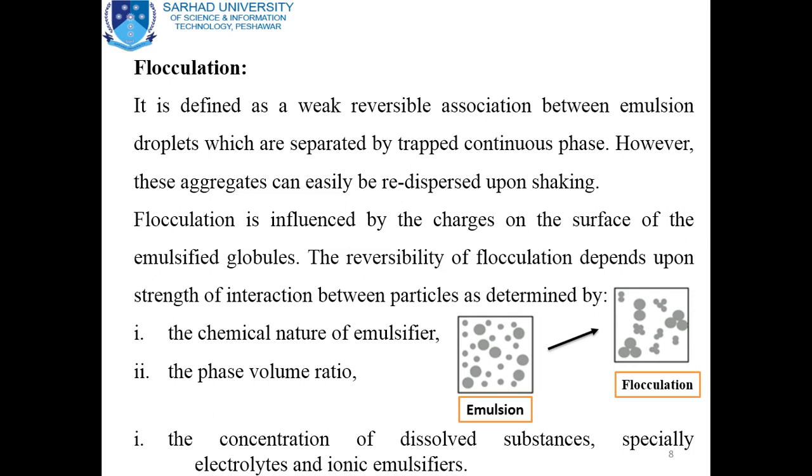If this emulsion is seen in the diagram, the reversible change occurs after shaking. The flocculated emulsion can be redispersed into the original state, that is on the left side.